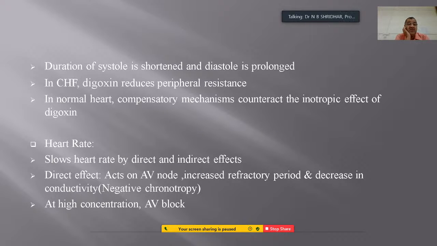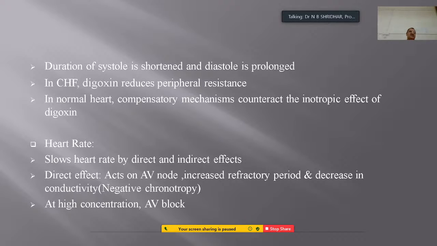and the duration of the systole is shortened and the diastole is prolonged, especially in case of congestive heart failure. So what does congestive heart failure mean? Well, suppose the animal is having traumatic reticulopericarditis, then it will end up in CHF because the blood which is pushed out of the body, especially to the dependent parts like the neck, will not come back properly.